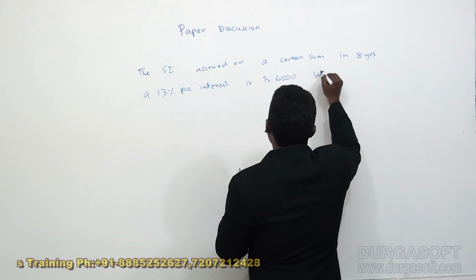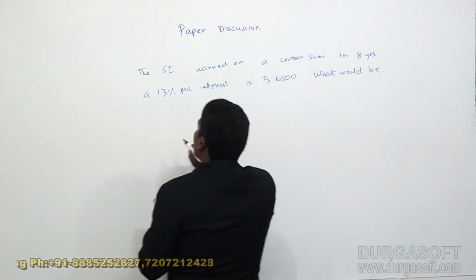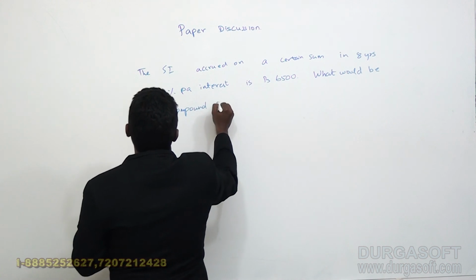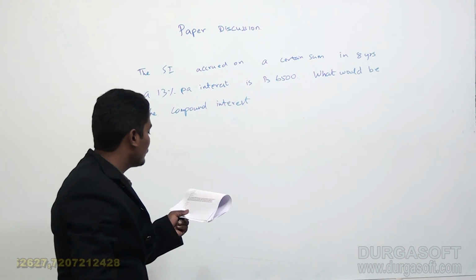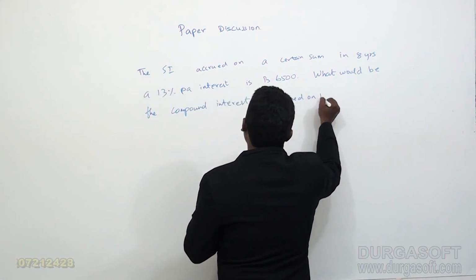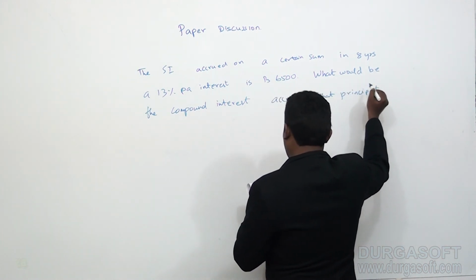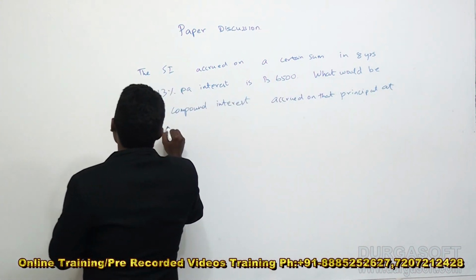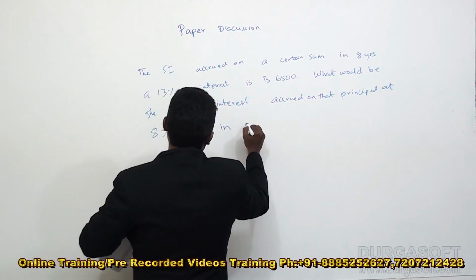What would be the compound interest accrued on that principal at 8% per annum in 2 years?